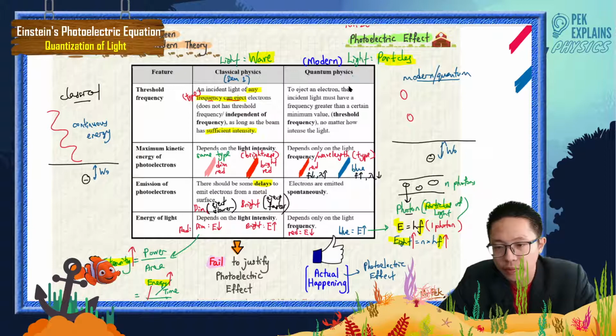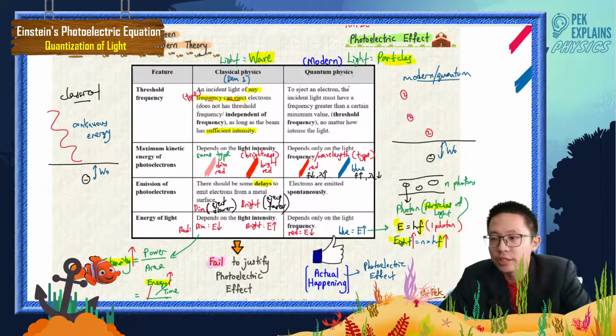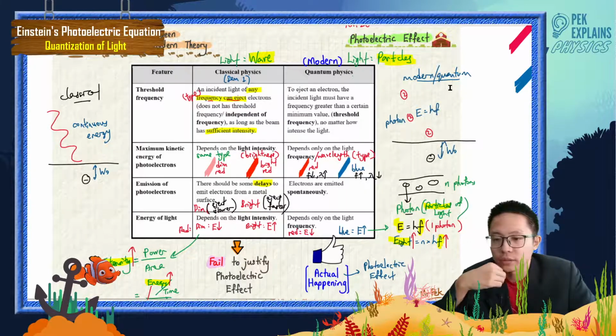Particles that carry energy hf. They carry energy hf. Photons. Talking about photons, the energy is discrete energy.